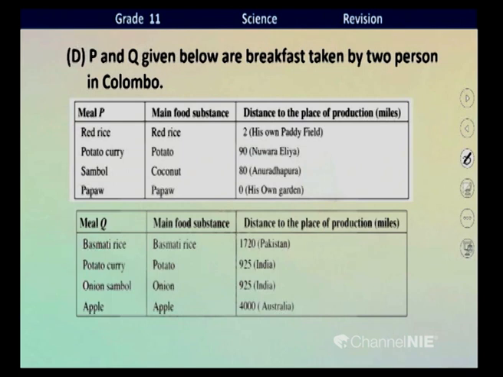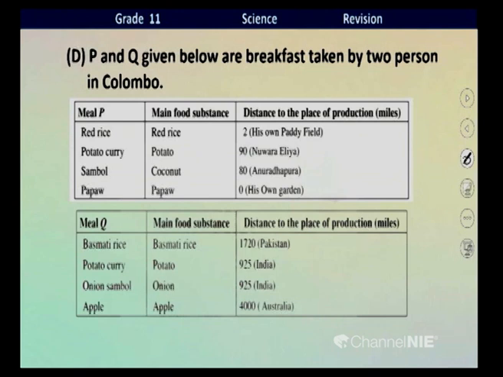4 items. And then see meal Q. Basmati rice, potato curry, onion sambal and an apple. Right. Then in the same tables, the distance to the place of production of these items is given. This is related to food miles, children, right?